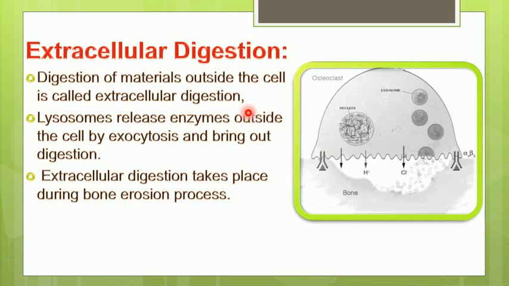In this process, lysosomes release the enzymes present in them outside the cell by a process called exocytosis, and the digestion of the material takes place outside the cell. This extracellular digestion takes place during the bone erosion process. So bone erosion is one example of extracellular digestion.